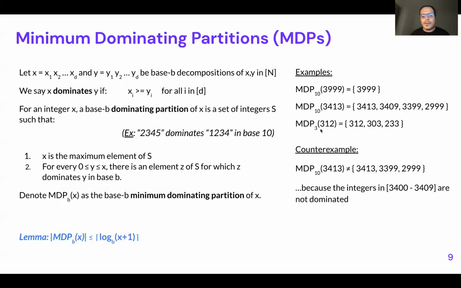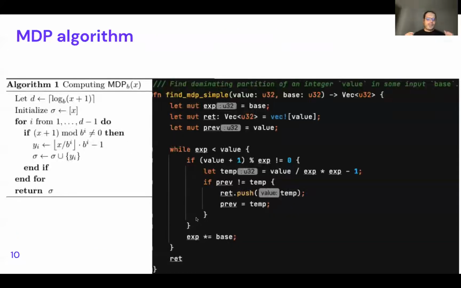The same is true for different bases. For example, for 312, this is the minimum dominating partition. The counterexample is, for example, if in 4313 we missed the 349, the numbers between 3400 and 3409 are not dominated. So this is not an MDP. And you can easily understand that the MDP algorithm ensures that the maximum size of this list is as many digits as the number has in this base. And you can even identify how easy it is to compute it.